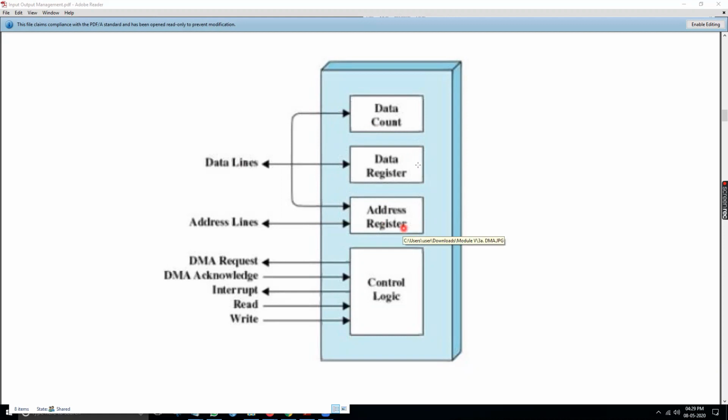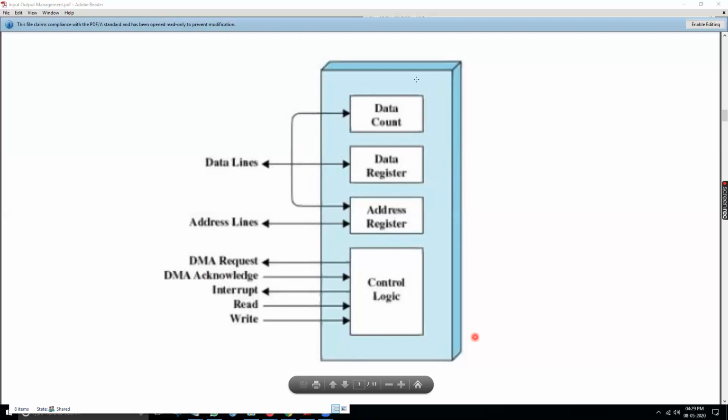When we talk about data registers, what exactly is a data register? As we have seen in module 4, we have a page number and page size. So when we talk about that size, everything is sitting here. Page number is sitting here. All these things are handled based on the number of instructions. So that is the data count. And the control register is there, which does DMA request, DMA acknowledge, then interrupt, read and write. All these things are part of a DMA.